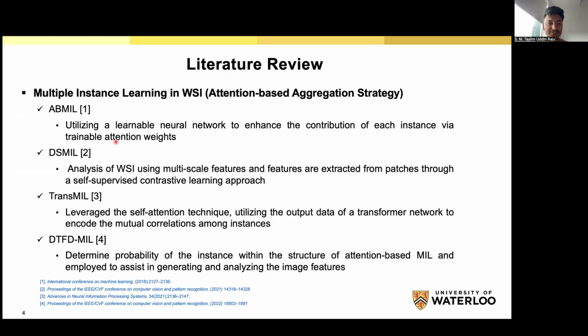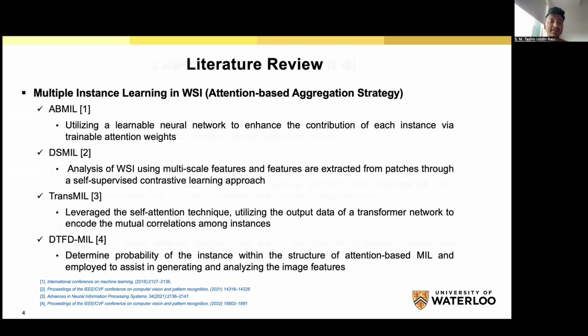Here I describe the four most famous multiple instance learning methods that use attention-based aggregation. The first one, attention-based multiple instance learning, uses a learnable neural network to enhance the contribution of each feature. Similarly, the second one is dual-stream multiple instance learning, then transformer-based multiple instance learning, and the last one is double-tier feature distillation multiple instance learning. All of these methods use multiple instance learning, but they neglect the spatial relation among the patches.